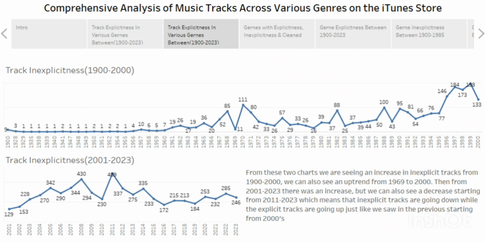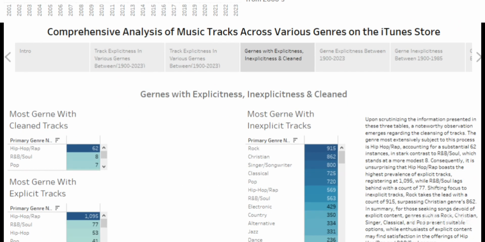After that we saw a decline, a downtrend from that position, and this may continue because more people are going for more explicit tracks nowadays than inexplicit ones, with most people going for hip hop / rap genres rather than less explicit ones like Christian, rock, classical, and others. So that is what the study is showing us. Let me go to the next slide now.